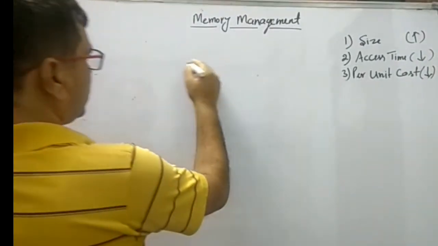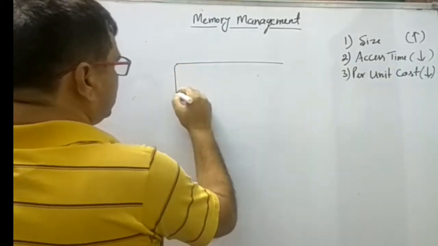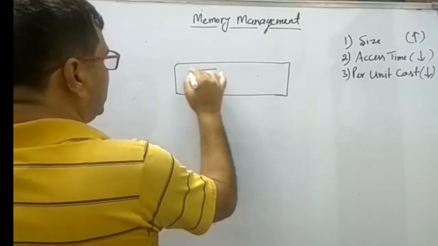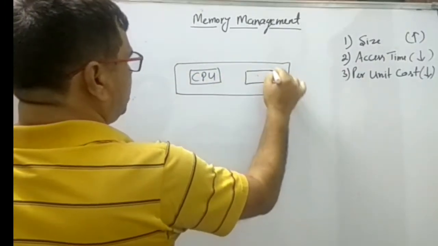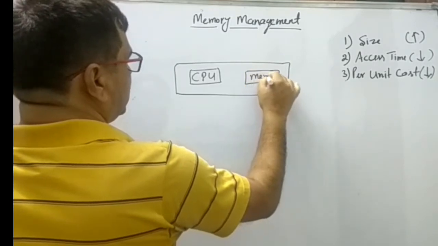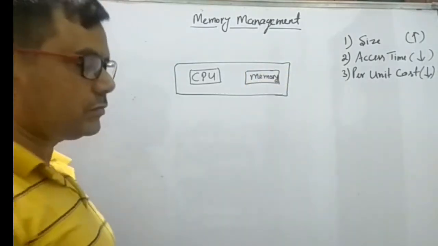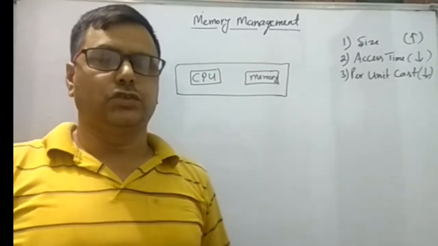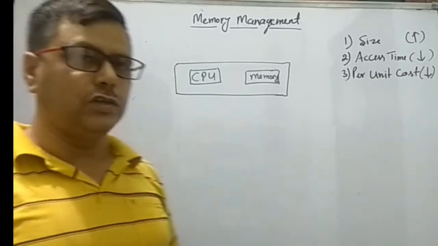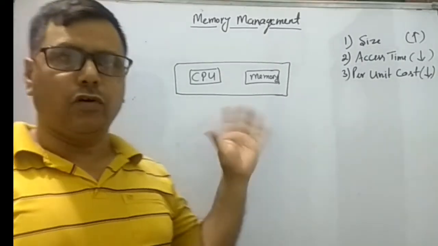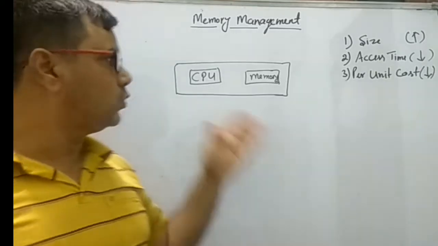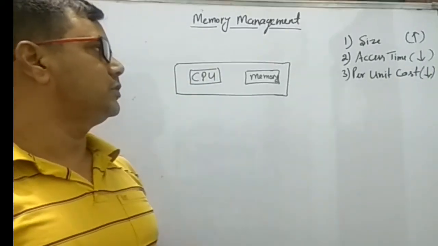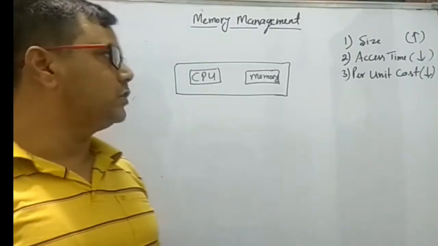First of all, in our computer system there are two major important parts. First is the CPU and second is the memory. The Central Processing Unit controls and coordinates all the activities of the system, and it performs and processes the tasks. The controller of the system is the central processing unit, a very important unit of the computer system. And the next very important unit is the memory.